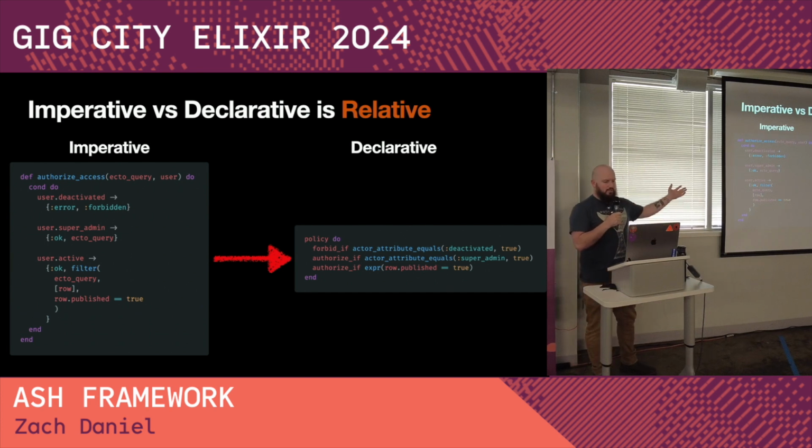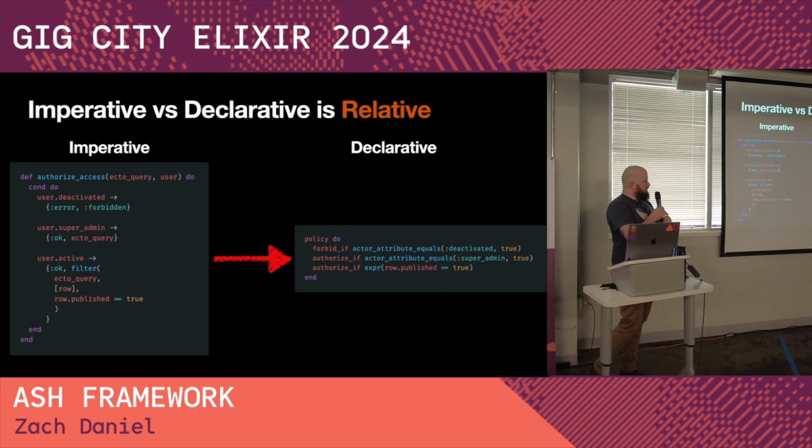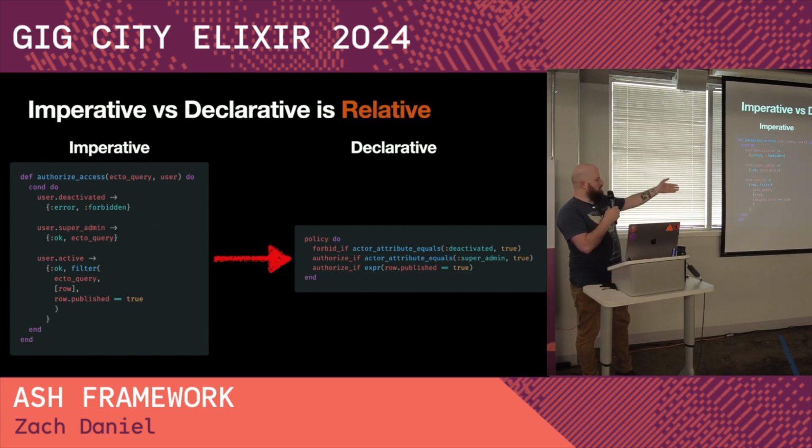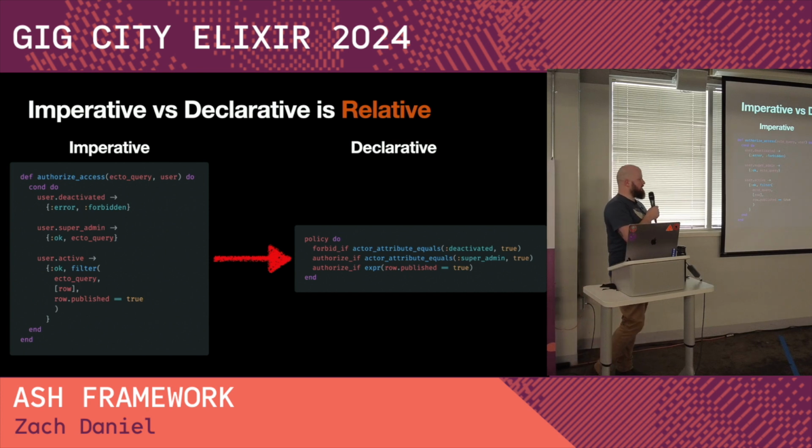You might see some sort of function designed to authorize access in some operation that you have, right? So in this case, we're going to say, hey, if the user's deactivated, then it's forbidden. You can't do this. If they're a super admin, then yeah, you can do whatever you want. And if they're active, then we're going to maybe filter an Ecto query and say, like, okay, show them the published stuff. So these look really similar when you look at the declarative example. It's the same workflow, right? We say forbid if the user's deactivated, authorize if they're a super admin, otherwise filter by published equals true.